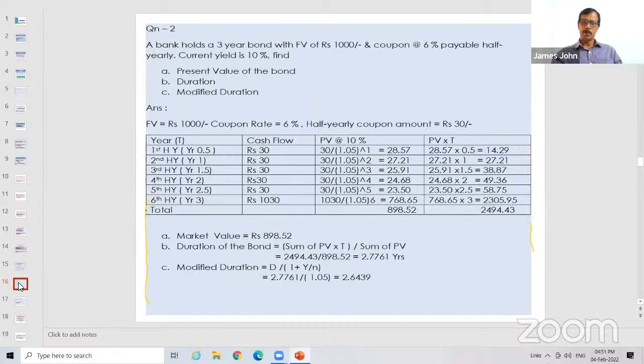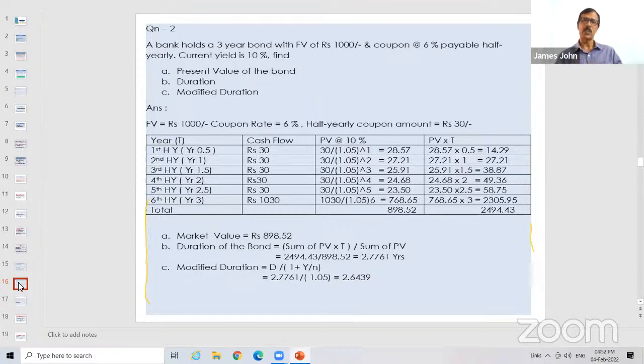Sir, is duration and Macaulay duration one and the same? Duration and Macaulay duration are one and the same thing. Modified duration is different. Duration is also known as Macaulay duration because the economist Macaulay found out the concept of duration. But modified duration is different. Modified duration is the rate of change with respect to change in interest rate, the price volatility with respect to change in interest rate. So duration is in years, whereas modified duration is a number, or you can say a ratio, or a percentage.